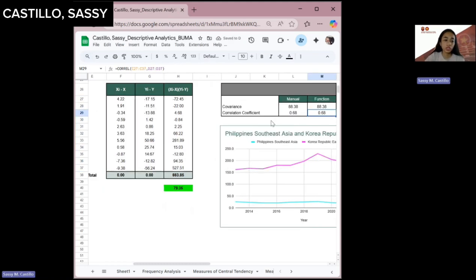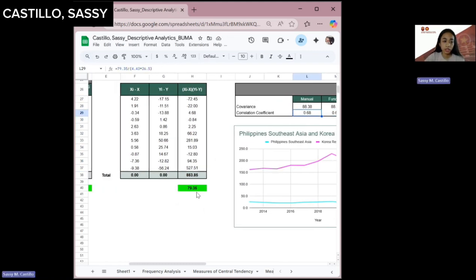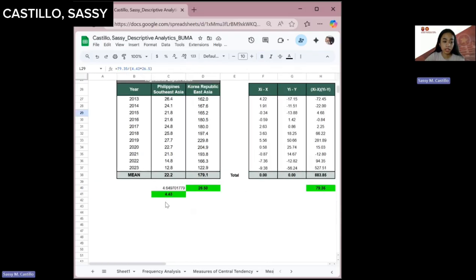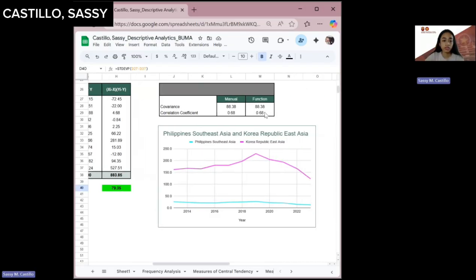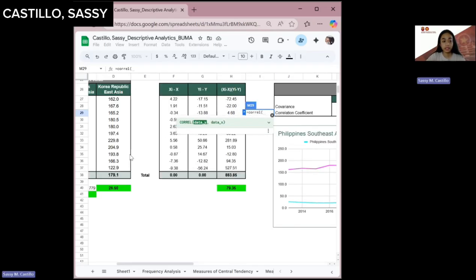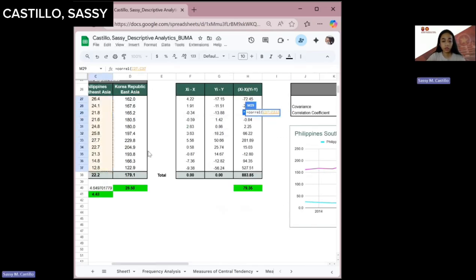Okay, so the correlation coefficient is our covariance divided by our standard deviation from the Philippines and standard deviation from the Korean Republic. So for the function of the correlation coefficient, you can use CORREL and then highlight your X data, comma, and then your Y data.